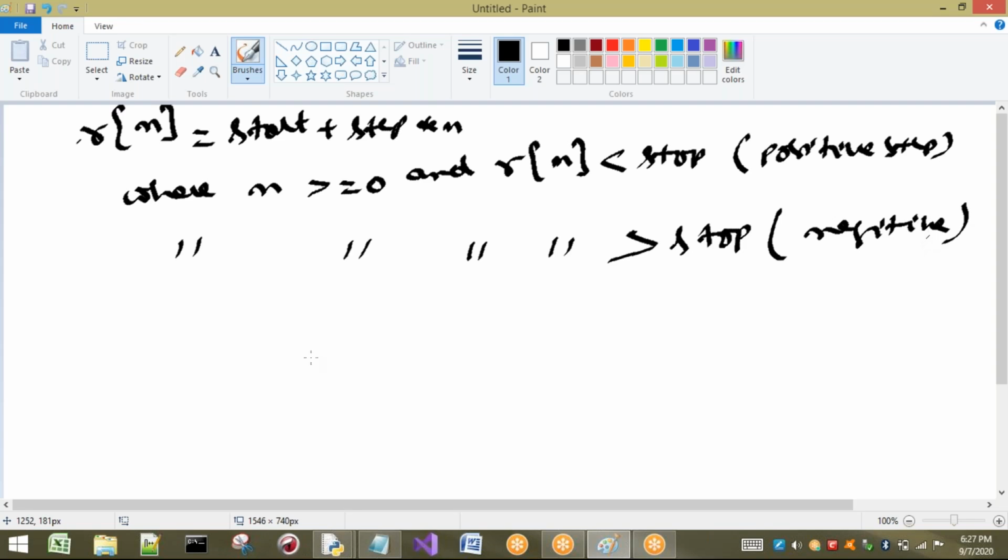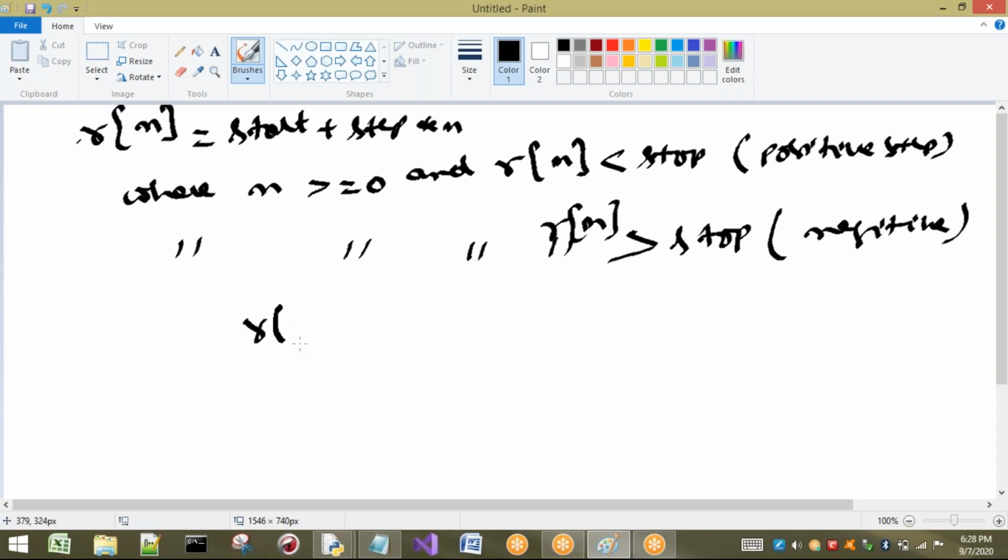You have to observe here: whenever the index value is greater than or equal to 0, and the value that is generated is less than stop, then we are going with a positive step, like 1, 2, 3, 4, 5, 6. If the value generated is greater than the stop value, that means negative.